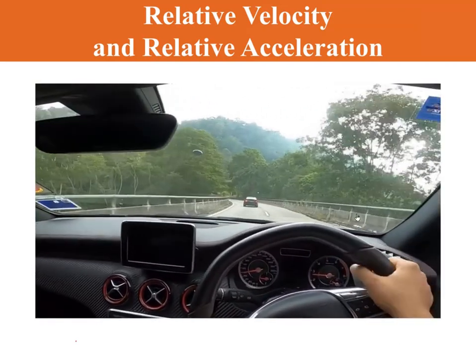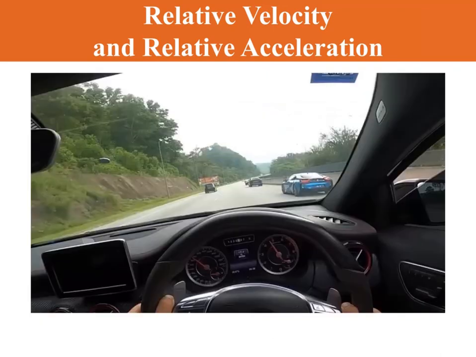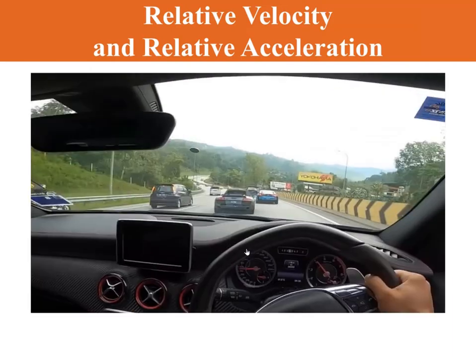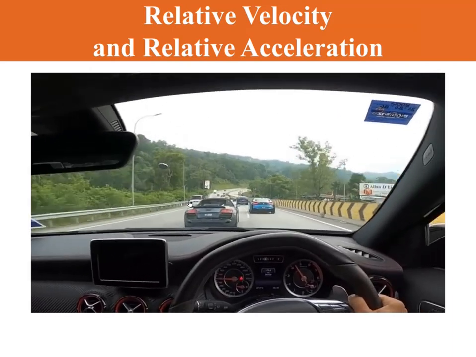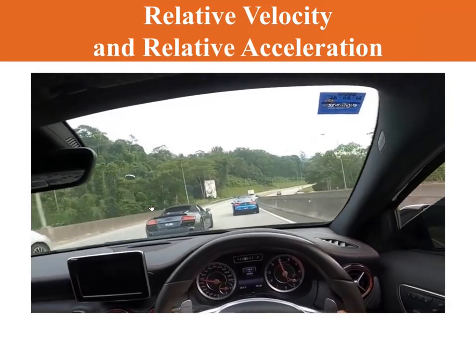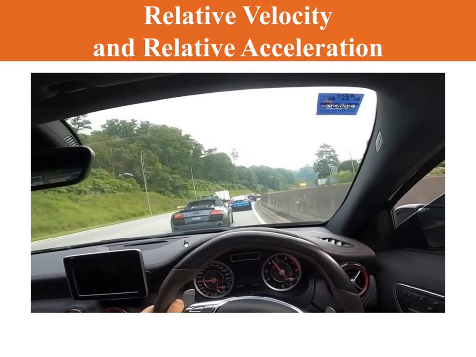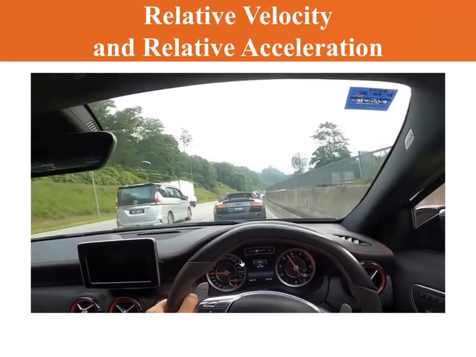The red car just now is moving forward at 5 kilometers per hour relative to the BMW driver. In the previous video, the white car is moving forward at, let's say, 5 kilometers per hour relative to the Mercedes driver.